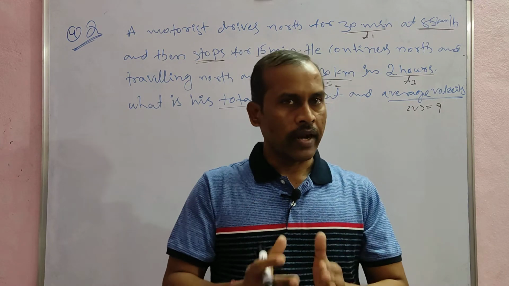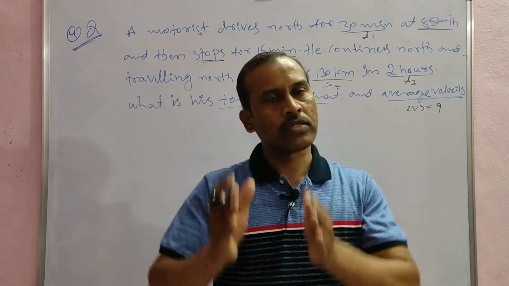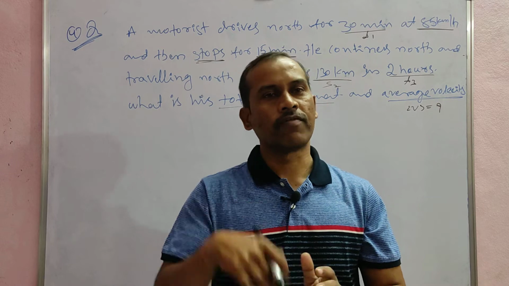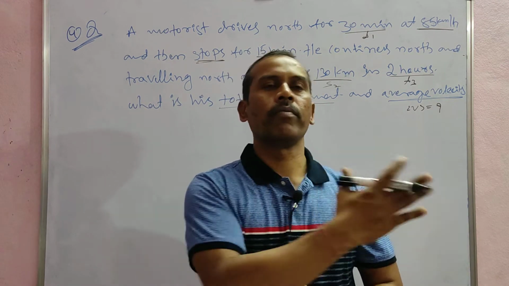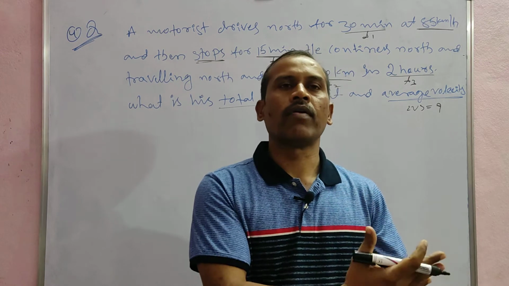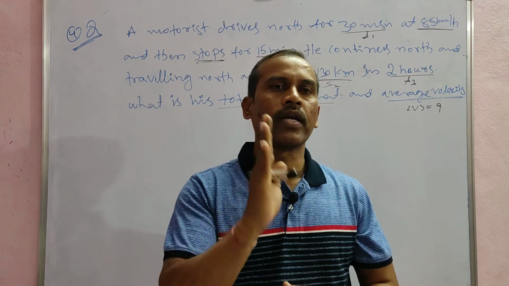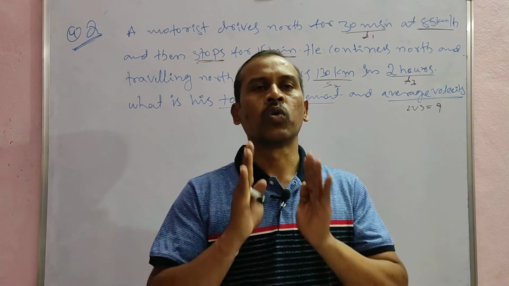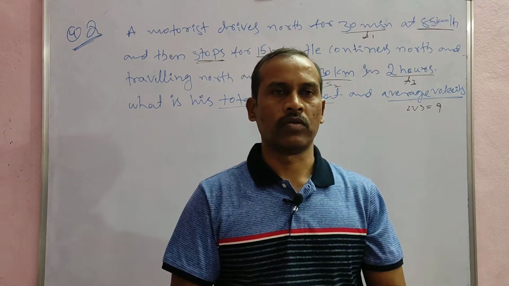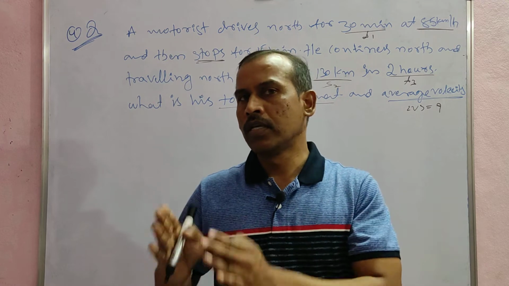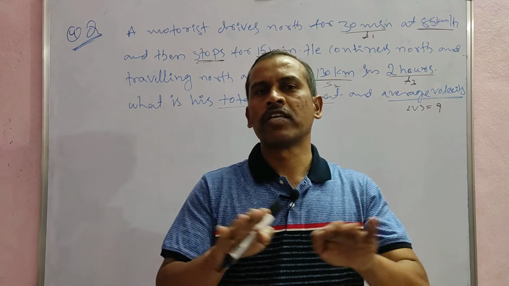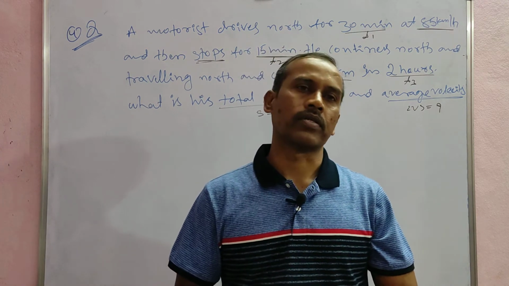After this rest or he stops 15 minutes, after that and he moves along the same direction, means here same north direction, traveling 130 kilometers in 2 hours. So find the total displacement of the person and the average speed of the person.